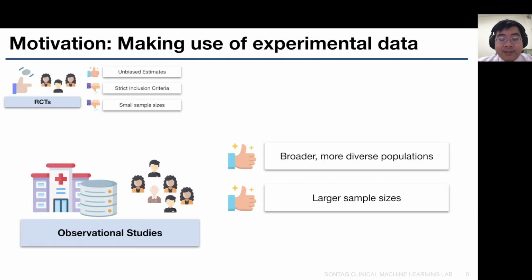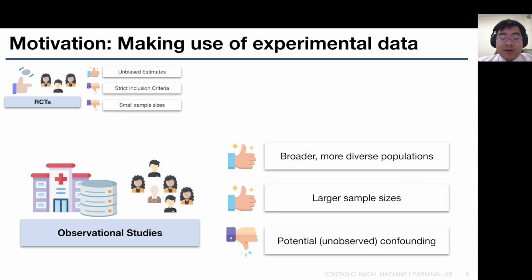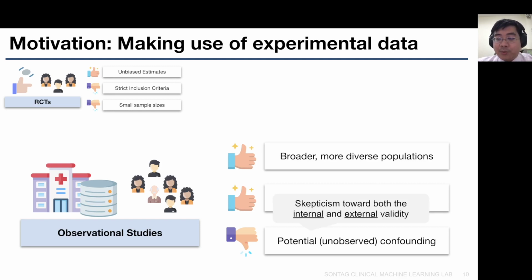In contrast to RCTs, observational studies often have a broader and more diverse population, and they often have larger sample sizes. That is, we have more power to infer on the conditional average treatment effects or personalized treatment effects. However, because the treatments in observational studies are not randomized, there may be potential unobserved confounding within these studies. In fact, in practice, there is widespread skepticism toward both the internal and external validity of observational studies, so their use in evidence generation is very limited.